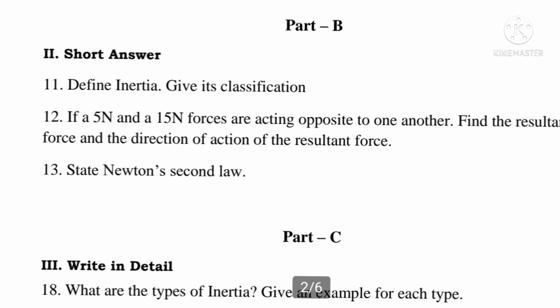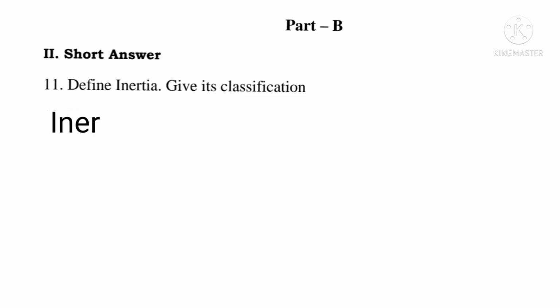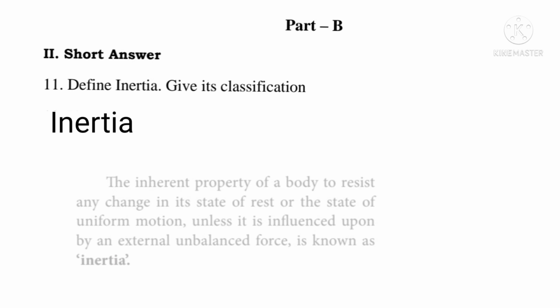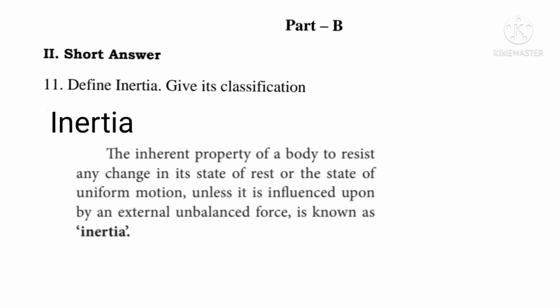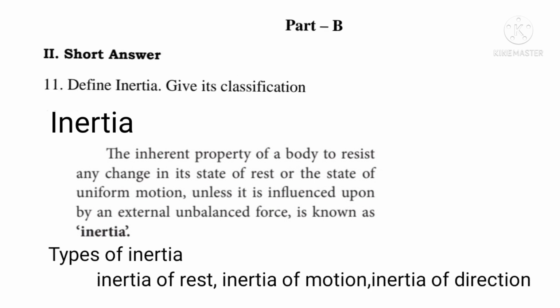Part B, short answers. 11th question, define inertia, give its classification. Answer. Inertia, the inherent property of a body to resist any change in its state of rest or the state of uniform motion unless it is influenced upon by an external unbalanced force, is known as inertia. Types of inertia: inertia of rest, inertia of motion, inertia of direction.